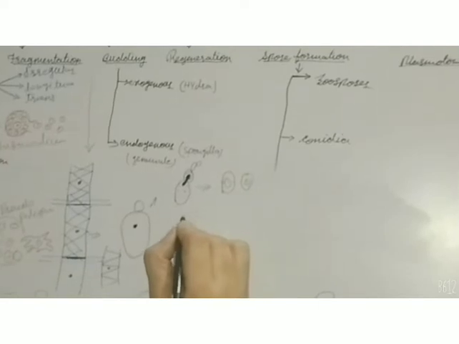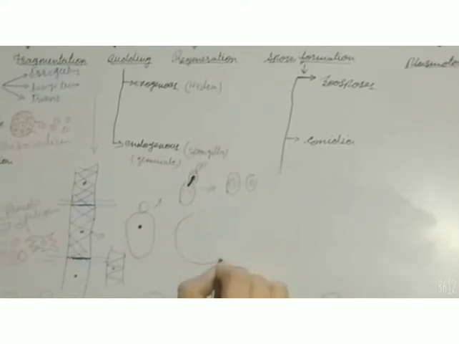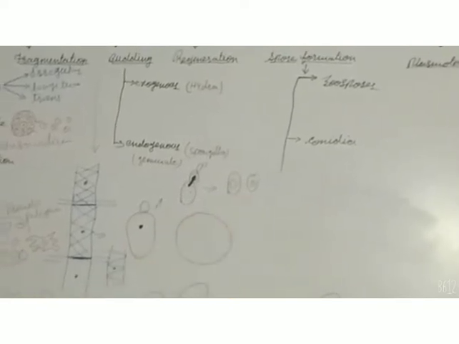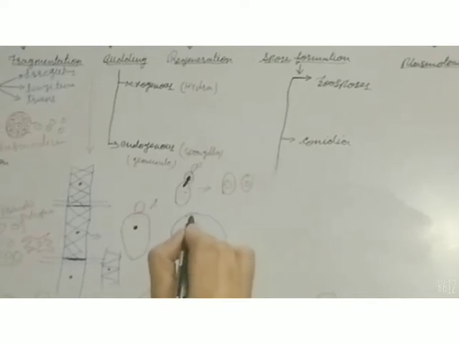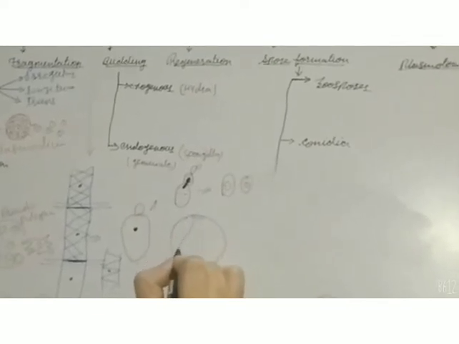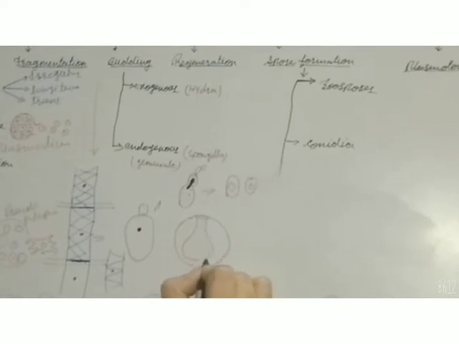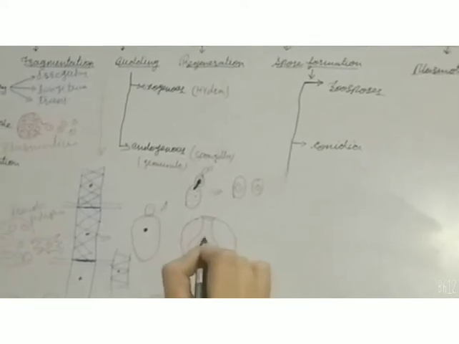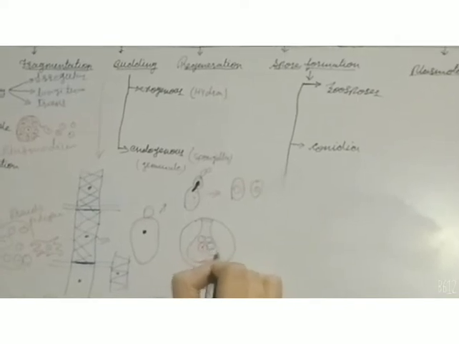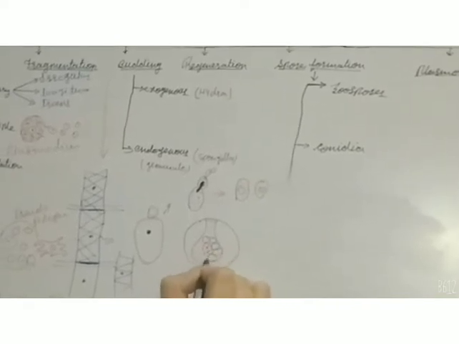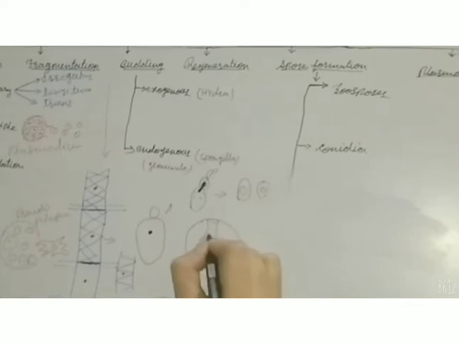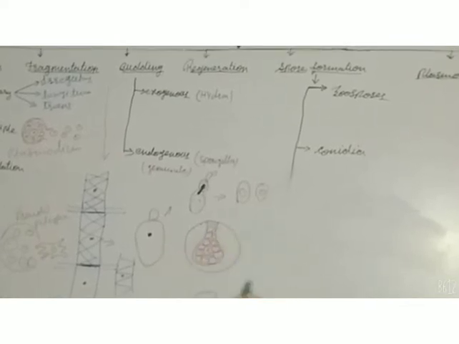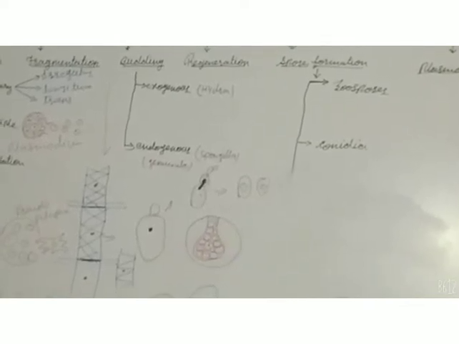In case of endogenous budding, the nuclei divide into many daughter nuclei, and during germination they come out from the parent body. Here it is a nucleus. It is enclosed in a single cell and it divides into many daughter nuclei. It's a scypha.